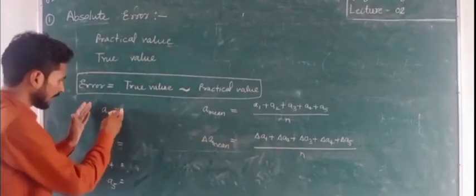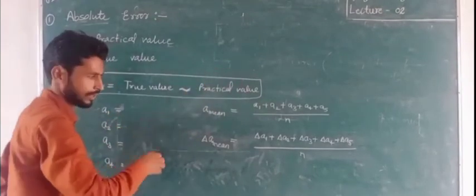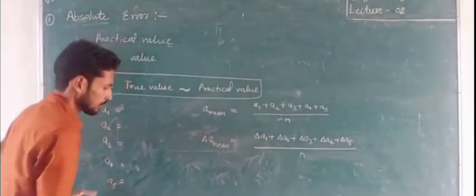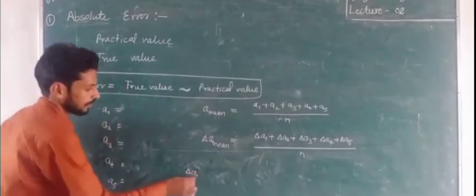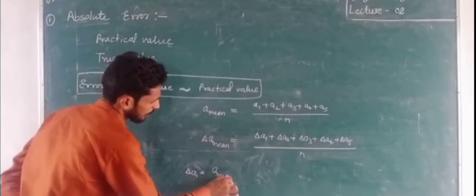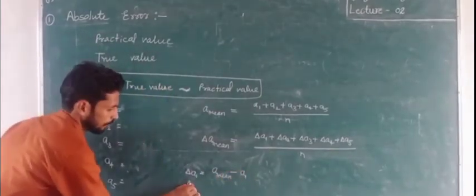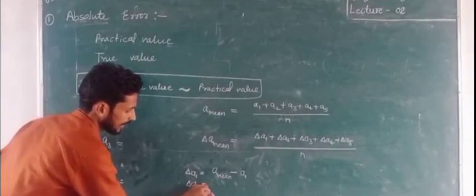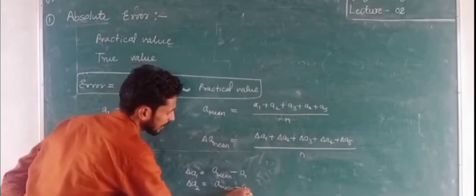So how can we find delta A1, delta A2, delta A3? Simply we can write here A1, A2, A3, A4, A5 for this statement. But how can we measure this? So here for delta A1, A mean minus A1. In the same way, for delta A2, A mean minus A2.